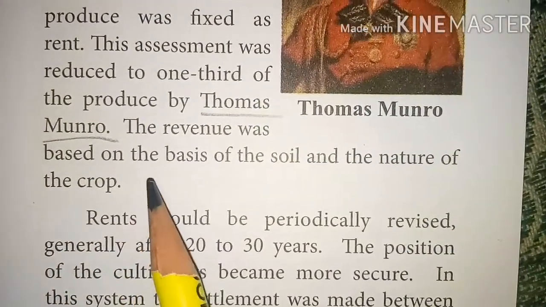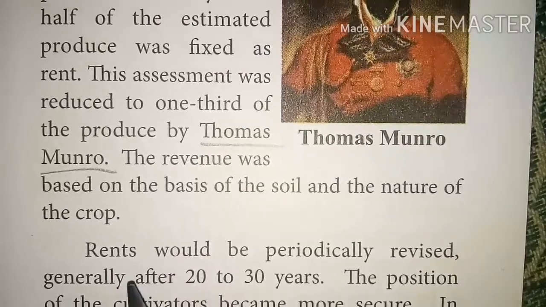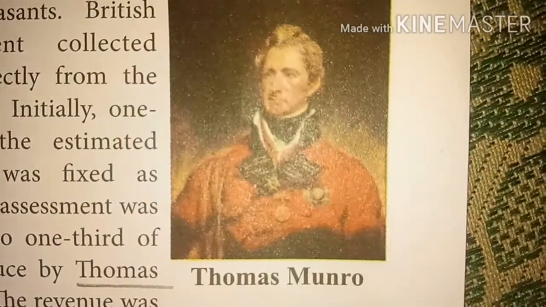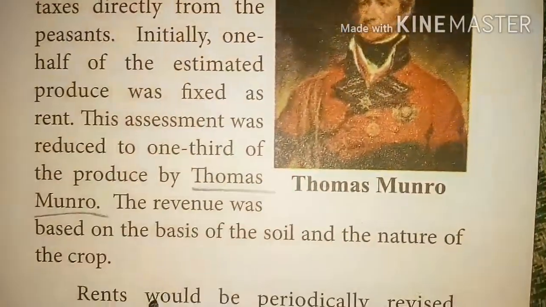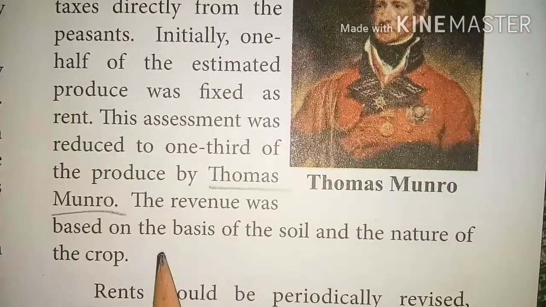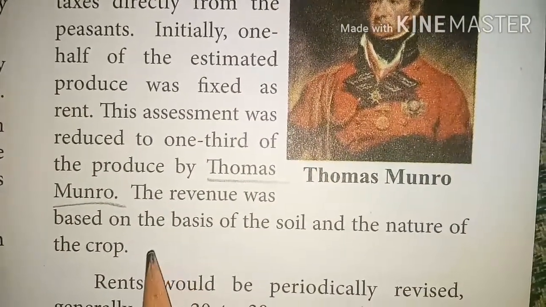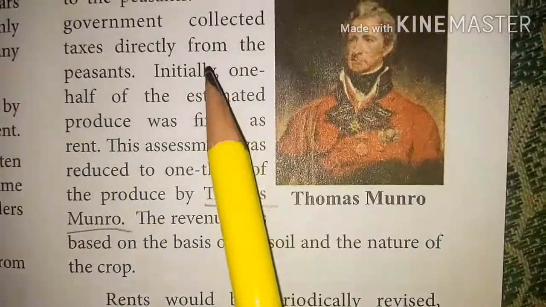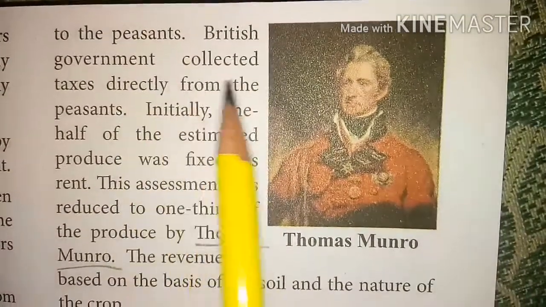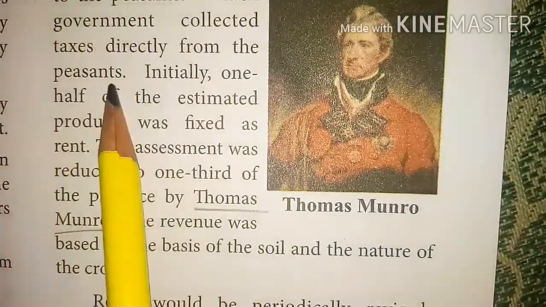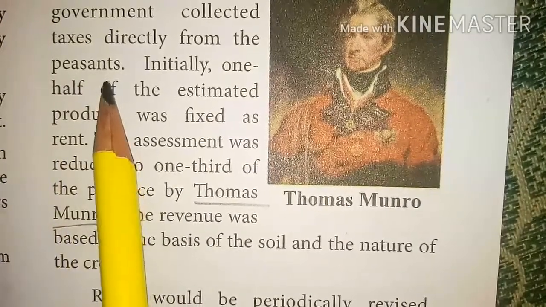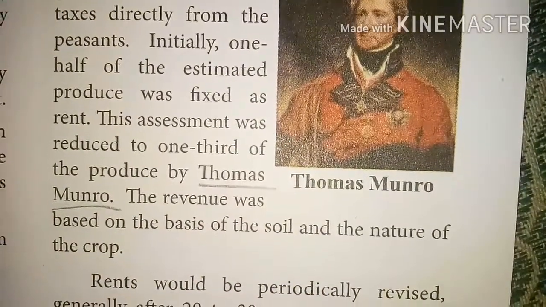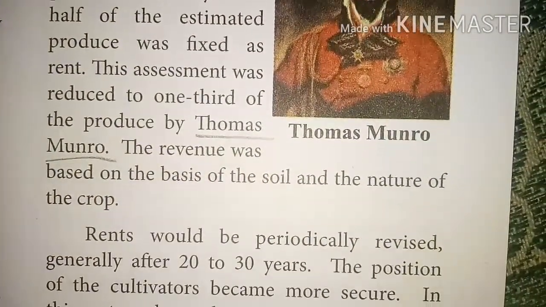This Ryotwari system is different from the permanent settlement. In the permanent settlement, the zamindar had to pay the taxes to the company, and they were collected from the cultivators. Now in this Ryotwari system, the British government collected taxes directly from the peasants. No zamindar, no intermediary here. Direct contact between peasants and the East India Company government. And this system was introduced by Thomas Munro.